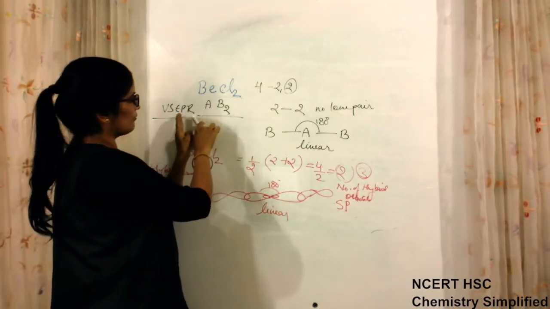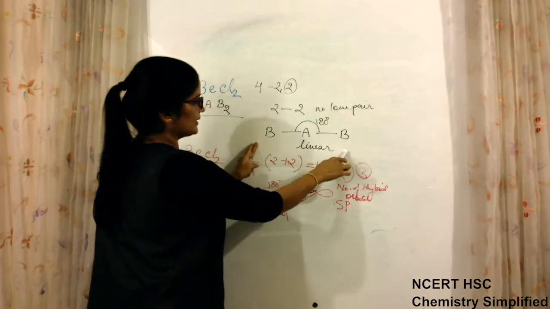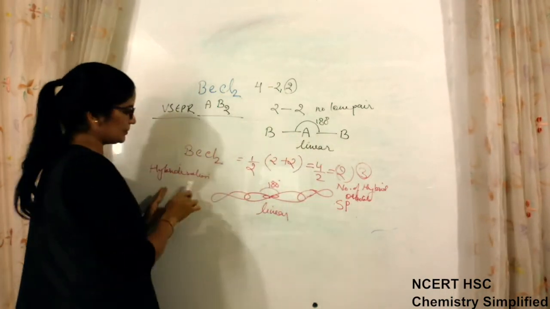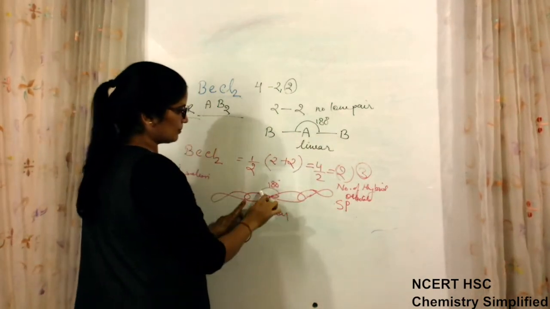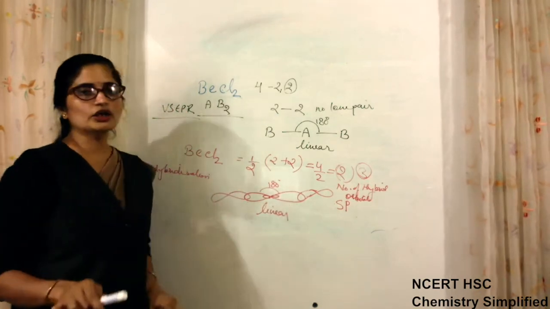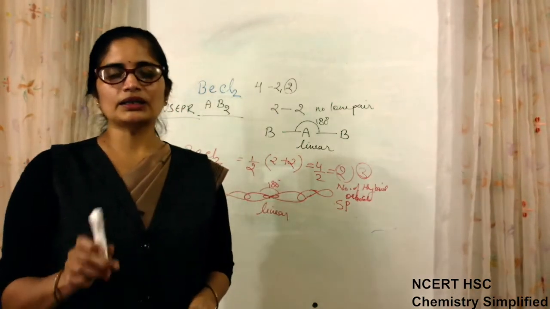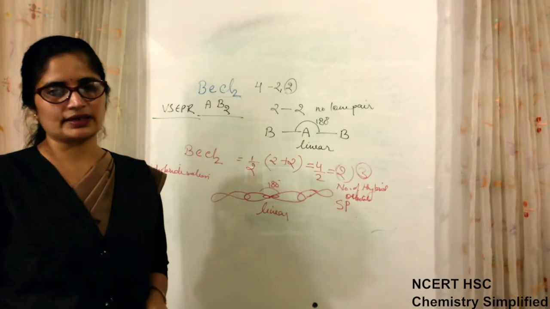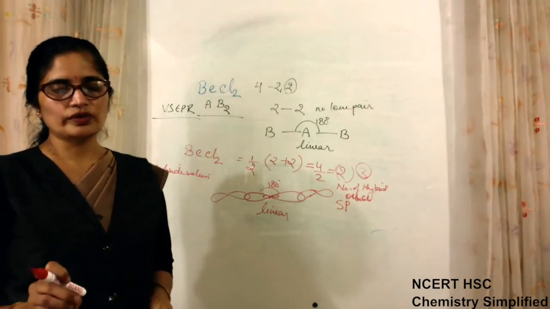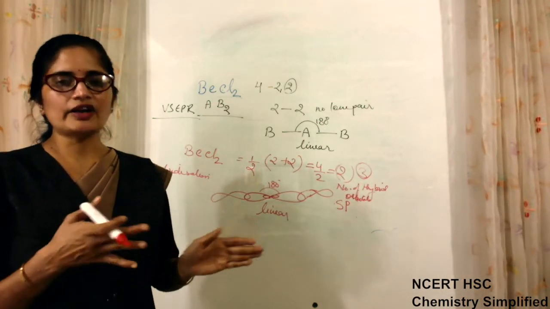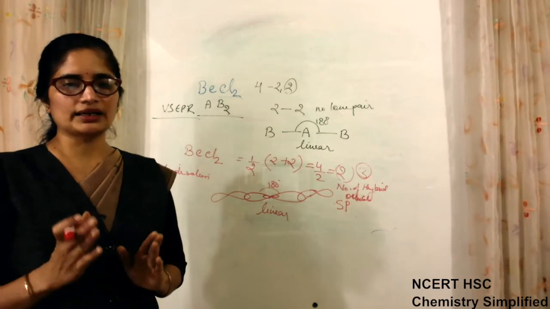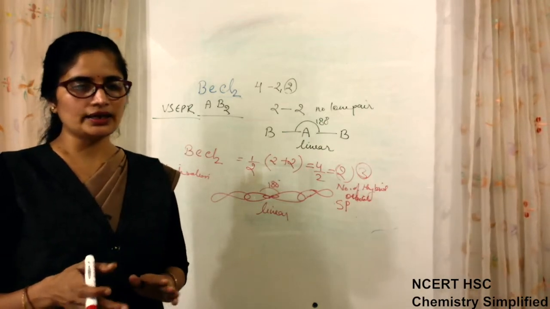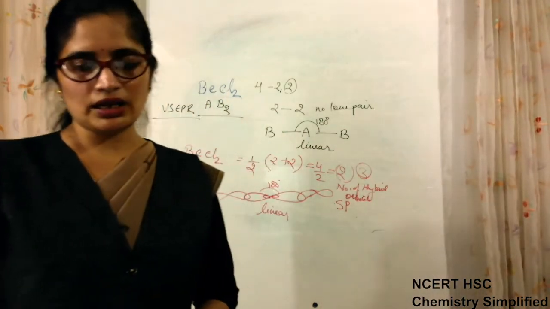From VSEPR theory also, the shape is linear and the angle is 180. From hybridization also, the shape is linear and the bond angle is 180 degrees. Conclusions are the same, but the approach is different. Clear? So finally, when we finish with all of it, you will make a table to understand how these things can be compared.